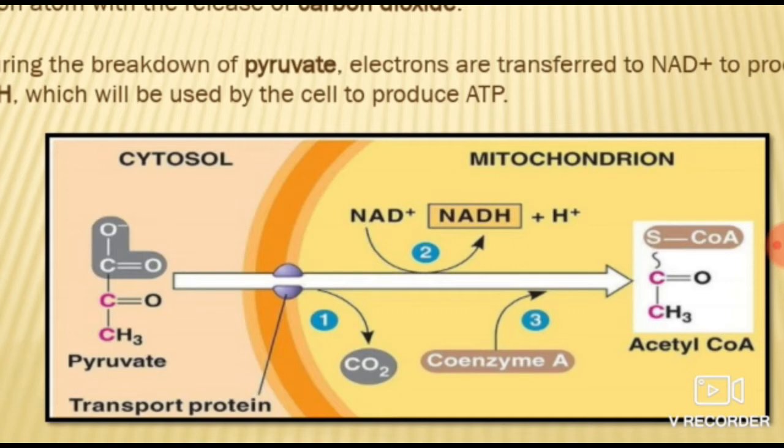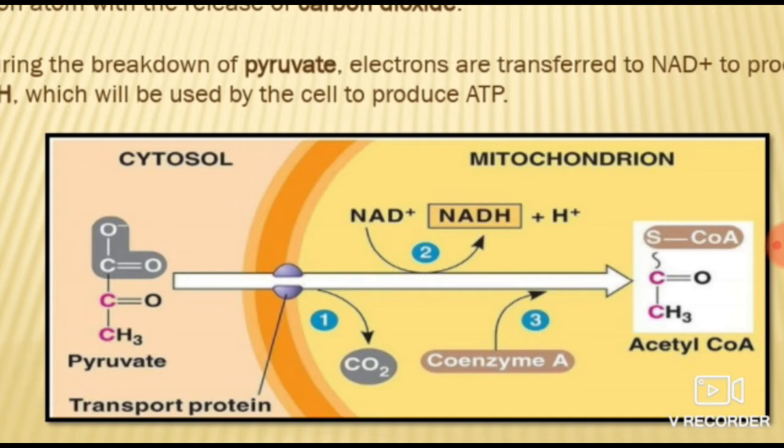This reaction occurs twice because we have 2 molecules of pyruvate: one pyruvate molecule gets converted into one acetyl CoA, and the second pyruvate molecule gets converted into the second acetyl CoA. So in both reactions, one carbon atom along with 2 oxygens gets converted into carbon dioxide, and we get only acetyl CoA, which has 2 carbon atoms.